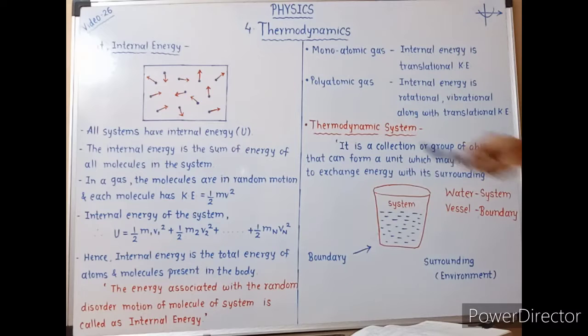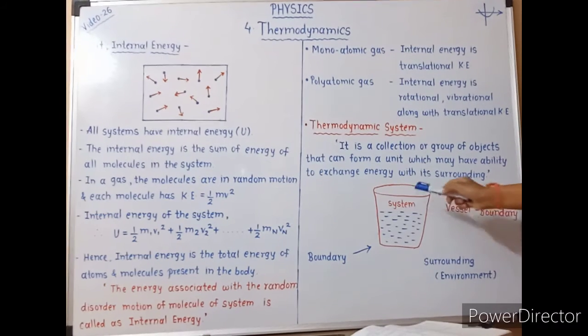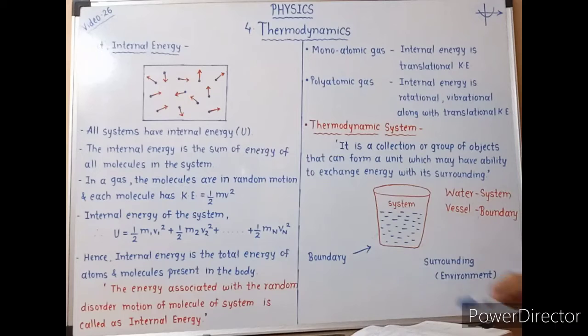Now the next point is thermodynamic system. This concept is related to three points. The first is the system, the second is the boundary, and the third is the surrounding or environment. Now what do we mean by system? A system is a collection or group of objects that can form a unit.